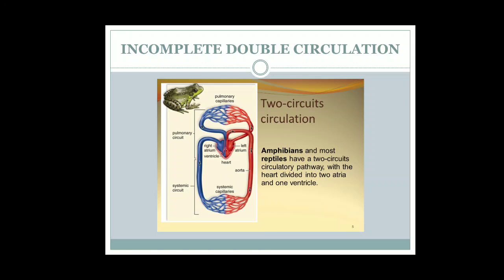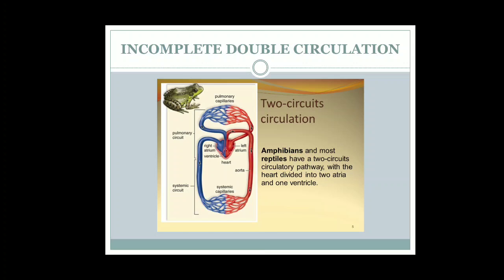Because deoxygenated blood from right atrium is entering the ventricle, and oxygenated blood from left atrium also is entering the ventricle. So it is a mixture of deoxygenated and oxygenated. That's why it is known as incomplete double circulation.